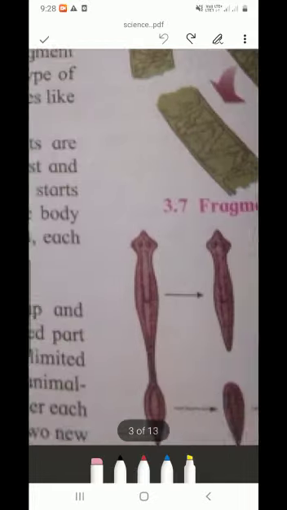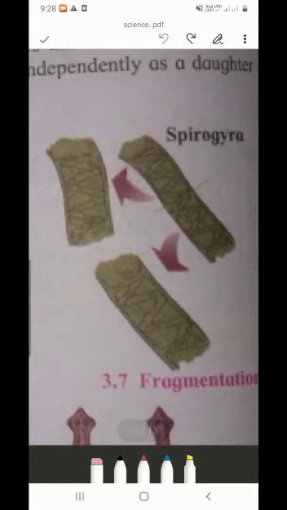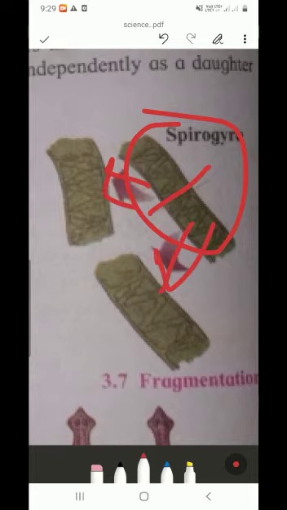Fragmentation occurs in Spirogyra. A body breaks down into fragments, and those separated fragments live an independent life, and here reproduction occurs. Here you can see the axis. According to that axis, Spirogyra fragments into two parts.